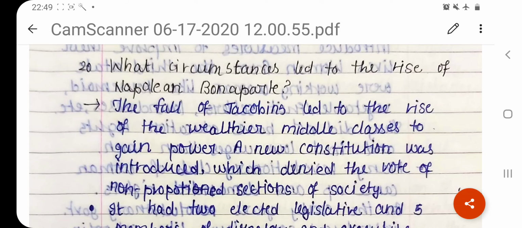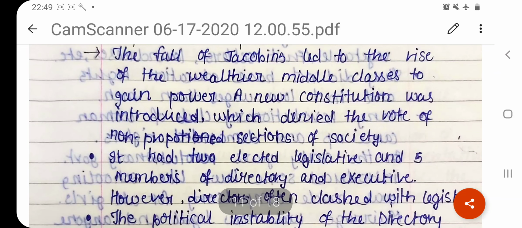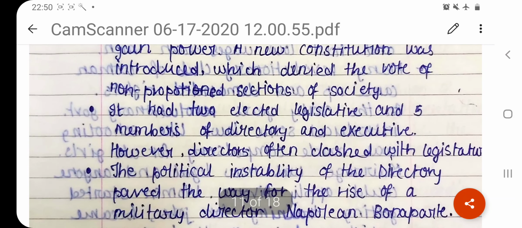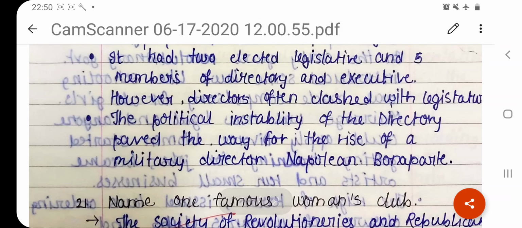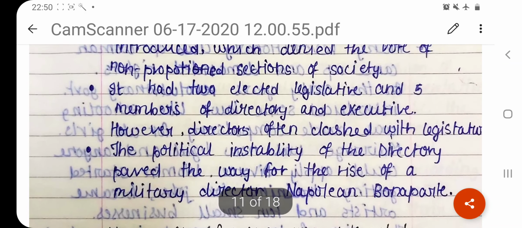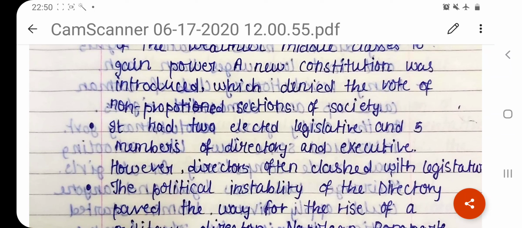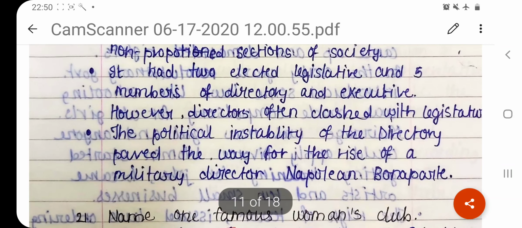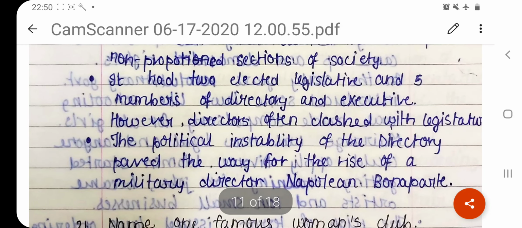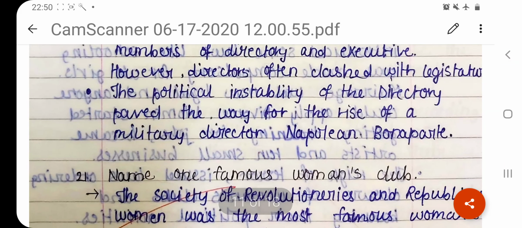class. They form a new constitution which denied the vote to non-propertied sections of society. Once again, in this new government formed by the middle class of the Third Estate, they don't give voting rights to people who don't have property. It had two elected legislative councils and a directory of five members as the executive. However, directors often clashed with the legislature.